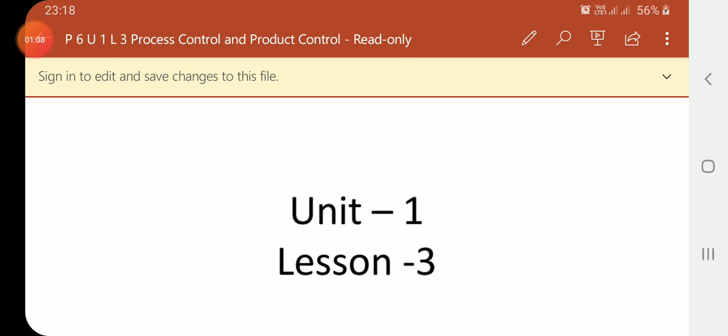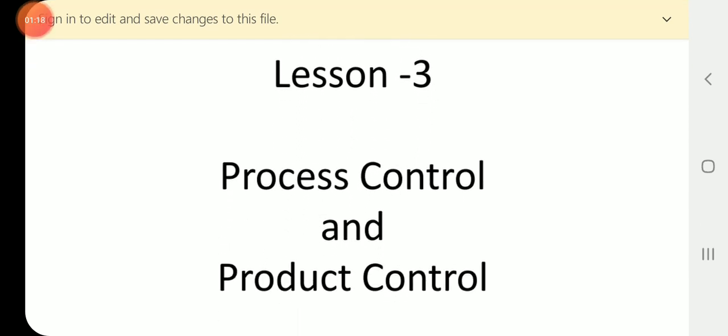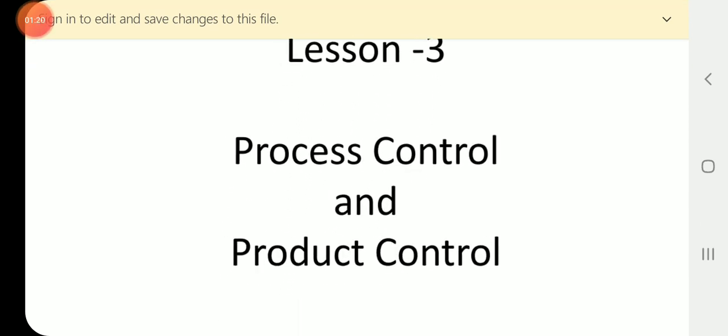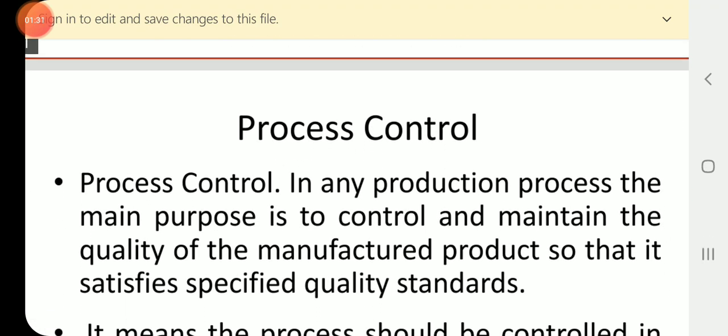In paper 6, unit 1, lesson 3, we discuss process control and product control. The two topics: process control and product control. What is process control?